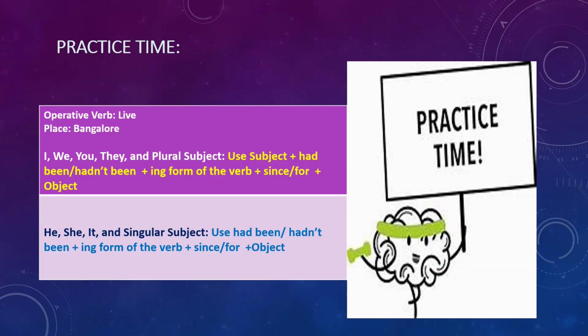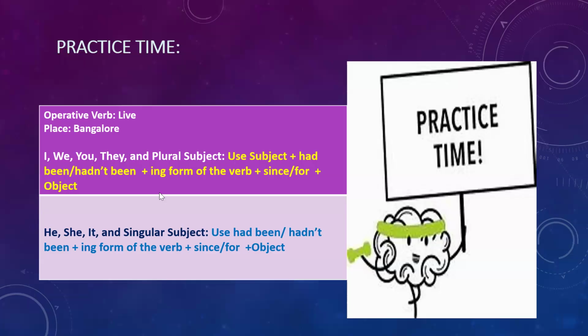So here, let's go for making a few sentences. I will take I, subject. Then I'll go to had been, and then the ing form, and then since or for according to the need or situation.